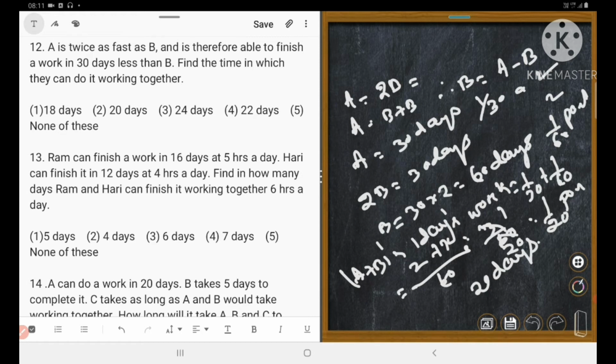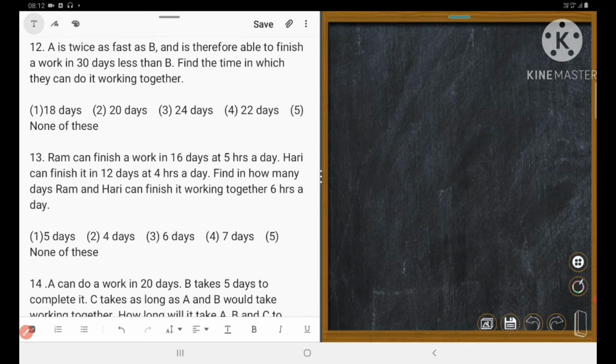So the right answer is, which is the right answer? Tell me. Number 2. Which is number 12? Number 2. Okay, 20 days. Okay. Next one is question number 13.